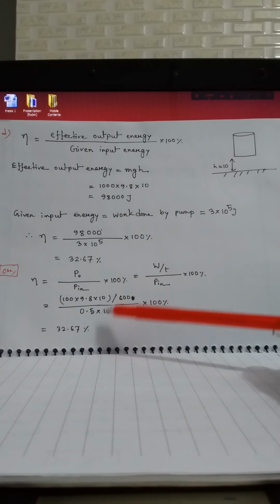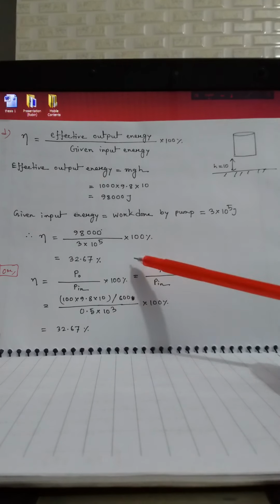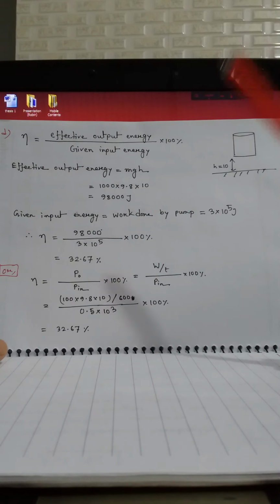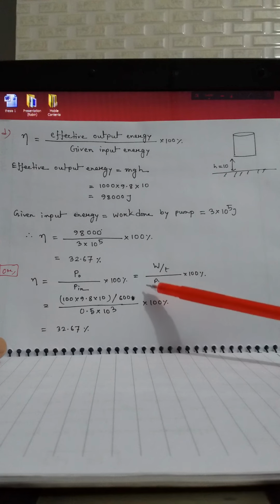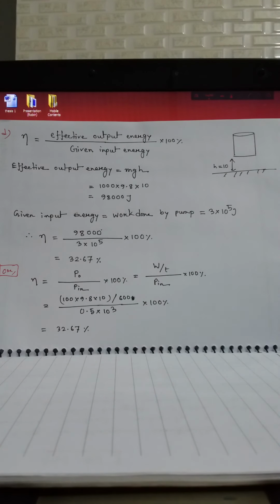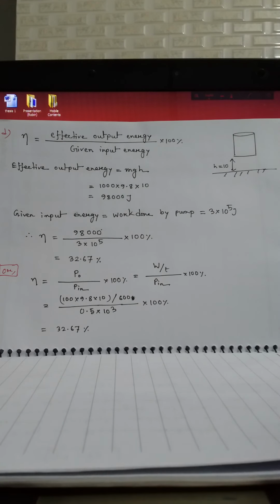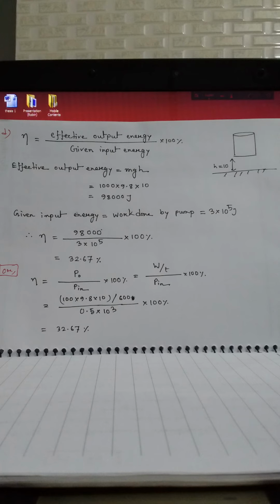The answer is the same as before, only the procedure is different. You can choose any one of the procedures. I think using power, the second equation, is quite easier for our calculation. In this way we can determine the efficiency of the pump, and also the output power and input power. So this was the math related to power and efficiency.